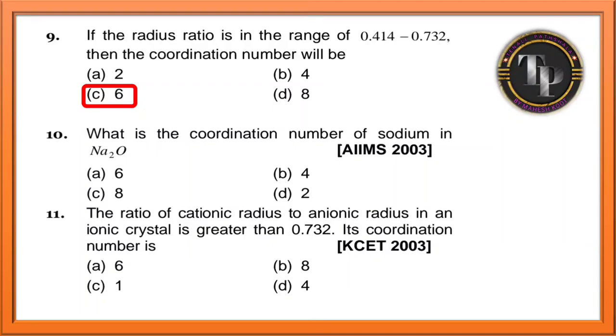What is the coordination number of sodium in Na2O? It is 4. The ratio of cationic radius to anionic radius in an ionic crystal is greater than 0.732. Its coordination number is 8. Because up to 0.732 it is octahedral, 6. Greater than 0.732 means it is greater than 6 only. So the correct answer is option B, 8.